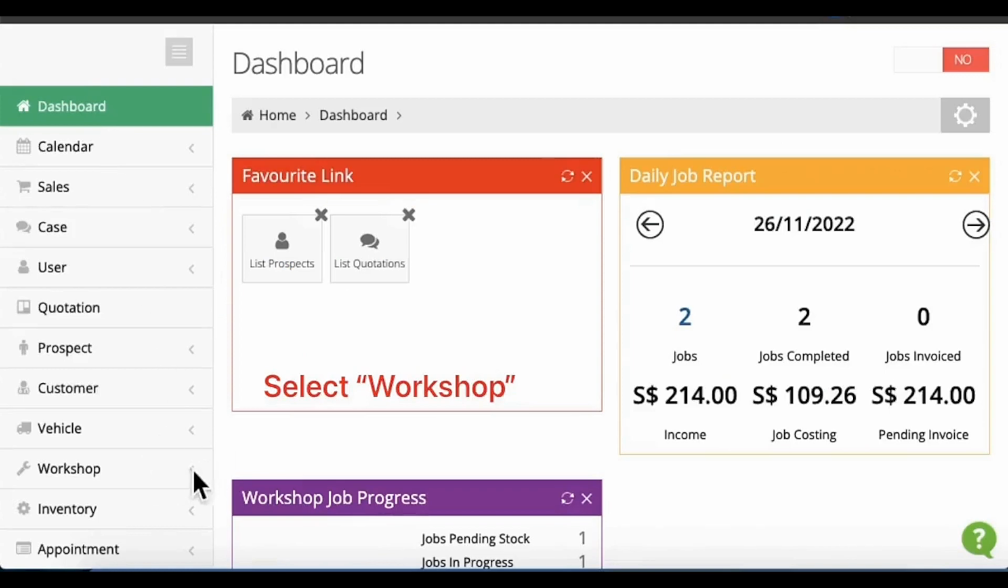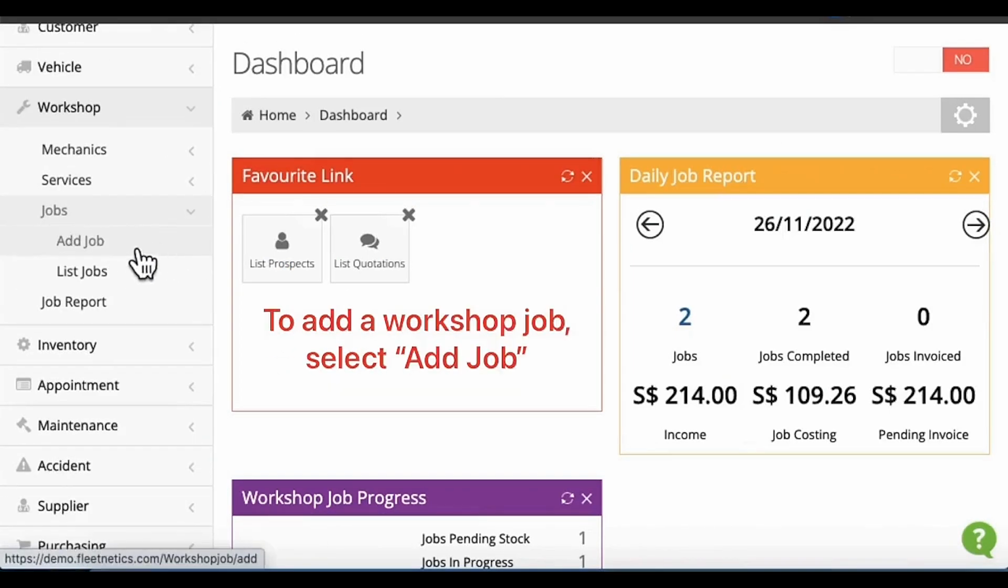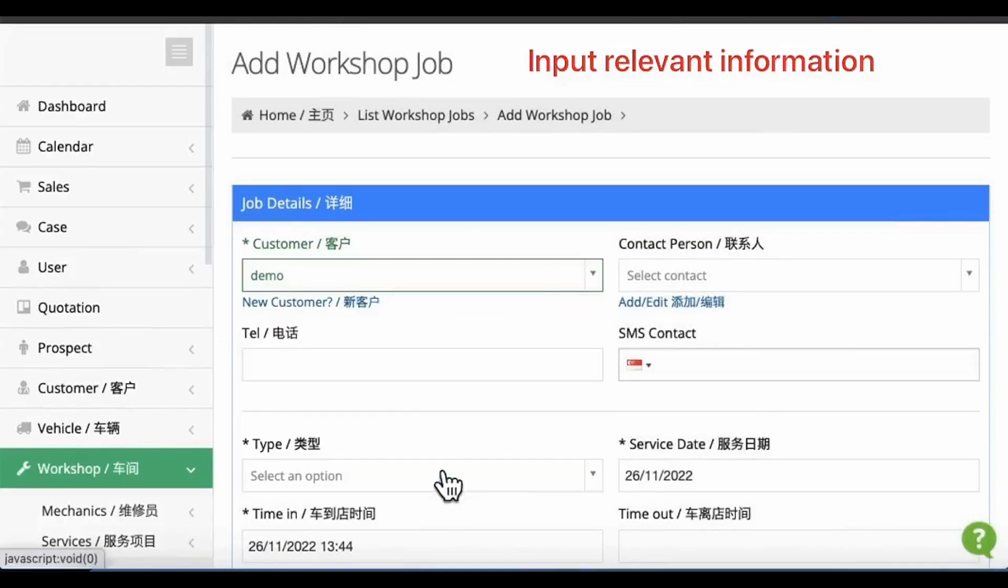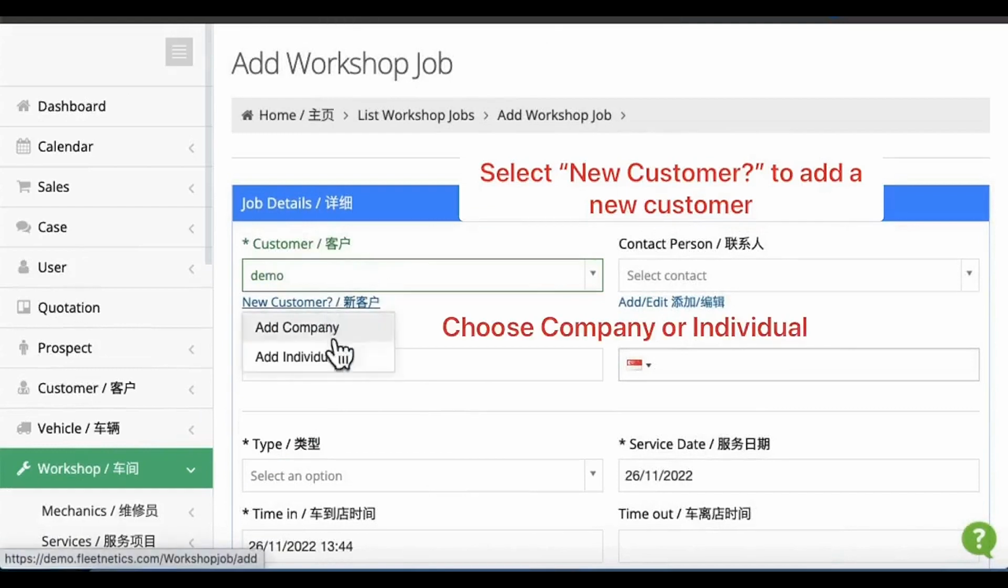To add a workshop job, go to Workshop tab and choose Add Jobs under Jobs. Enter relevant information by choosing the customer from the drop-down menu. To add a new customer, click on the New Customer hyperlink and choose Company if it's a corporate client, or Individual if it's a person.